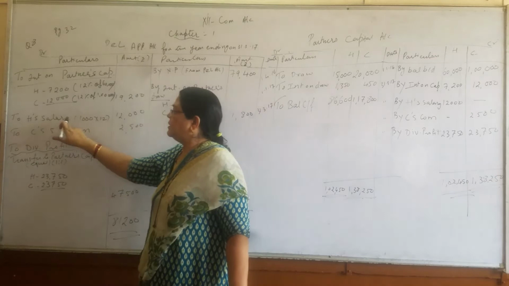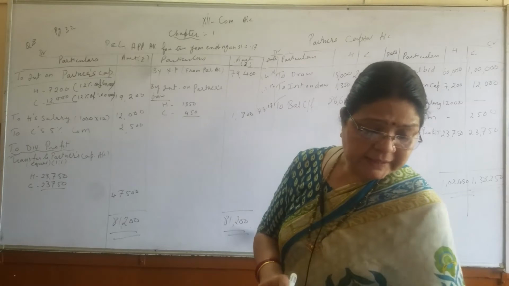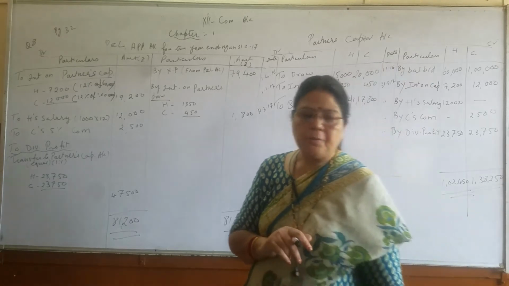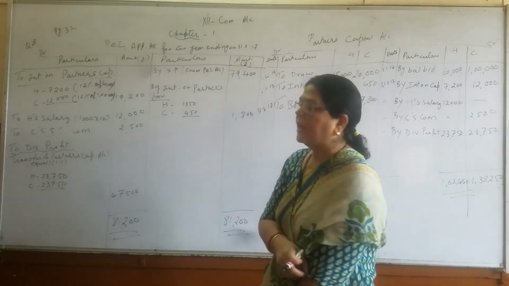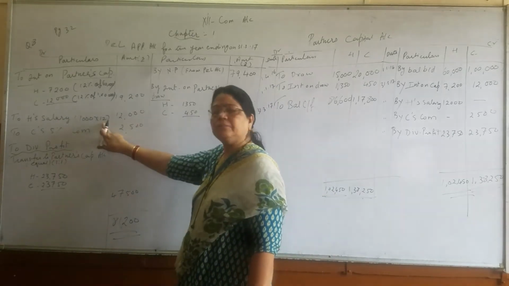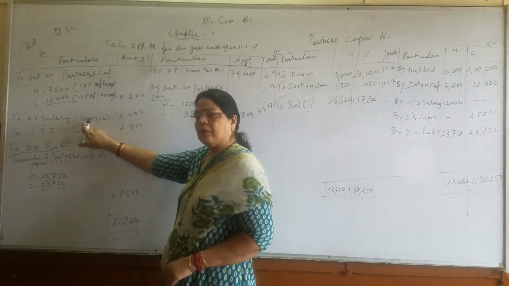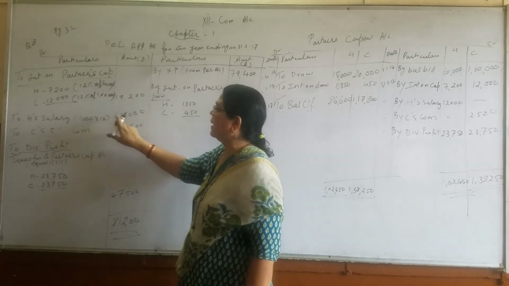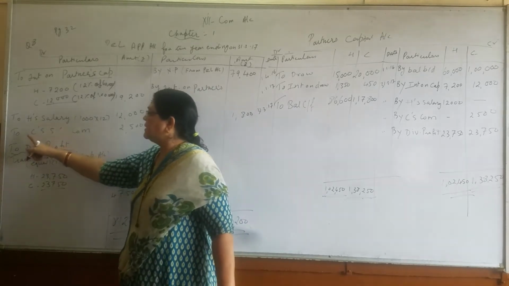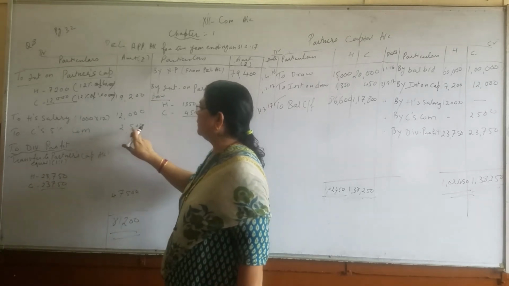Then add salary. Harpal salary is given monthly, 1,000 rupees per month. So as we have done in notes, we are going to find out the annual, that is yearly. So 1 month we have to pay 1,000, so for 12 months we are going to pay 12,000. The next is Chirag's commission 5%, and that amount you will get 2,500.